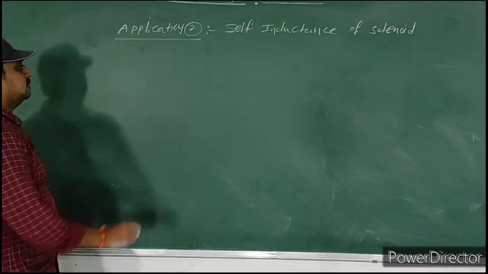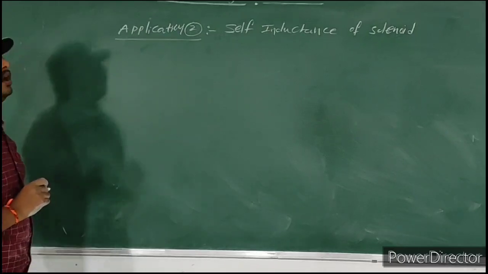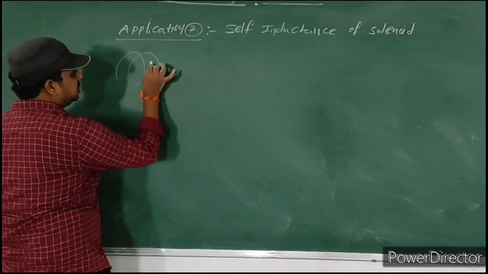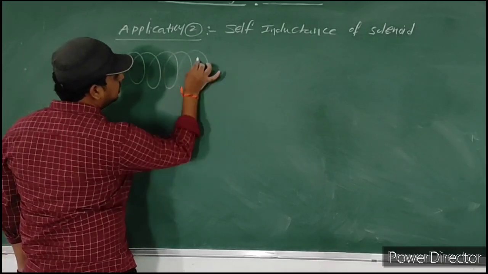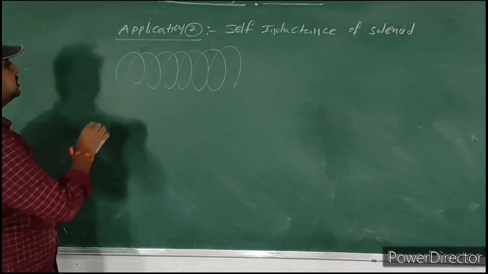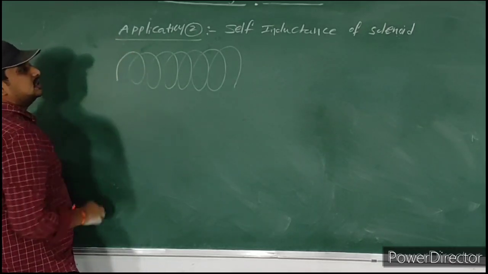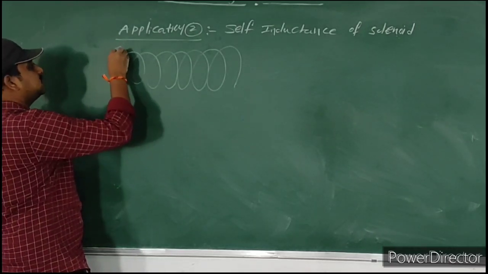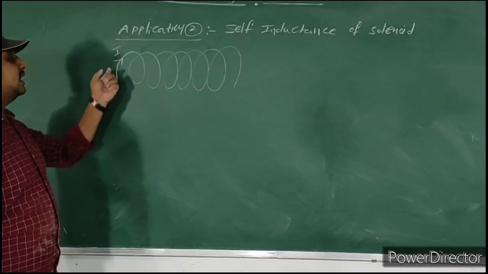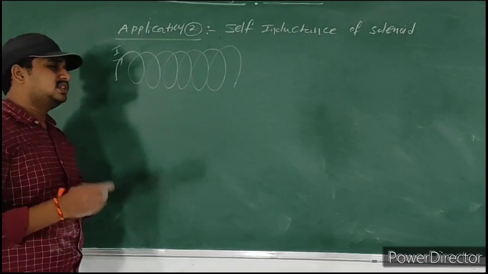We'll discuss now. Please observe carefully. You know already how to draw a solenoid. A solenoid is a spring-like structure, a helical structure. Some electric current is passing through this solenoid. Then what will happen if this electric current changes? Please recapitulate that.